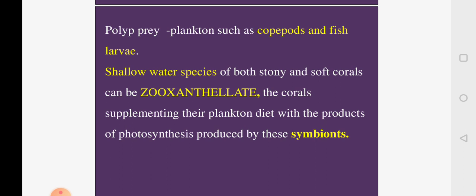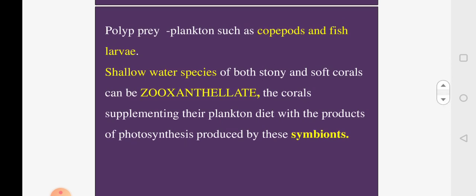If you look at the shallow water species which are present very close to the beach, it can be a rocky beach or a sandy beach, where you go you can see some corals there. If you look at the shallow water species, you can find both stony as well as soft corals, and they will be associated with zooxanthellae. The zooxanthellae are autotrophic. They can make their own food and they are called autotrophs.